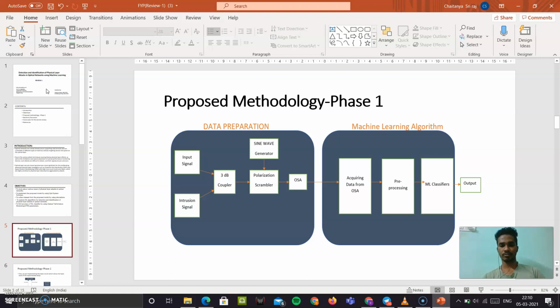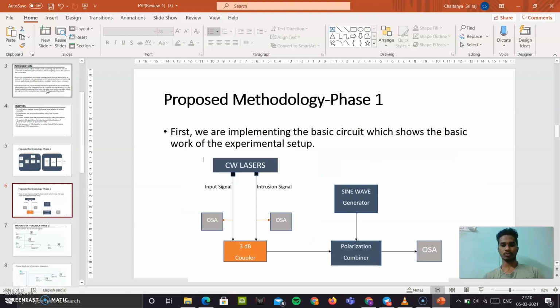It adds to our information, and through the polarization scrambler it changes the polarization of our original signal. Then we can see the optical spectrum using the optical spectrum analyzer. From it we get the data, and after pre-processing it and using the ML classifier, we can get the output. This is the basic thing we are able to do. From here my teammate Teja will explain the next part.